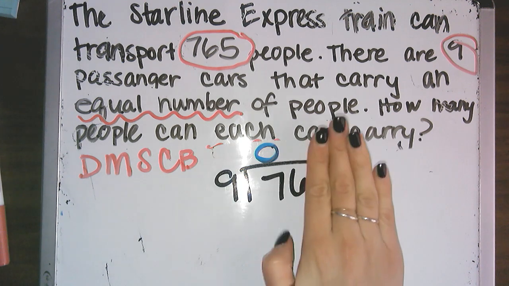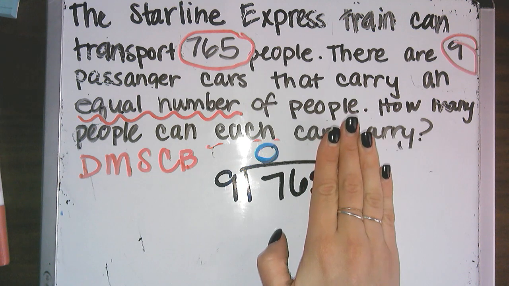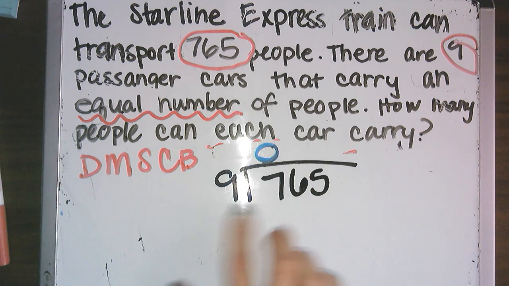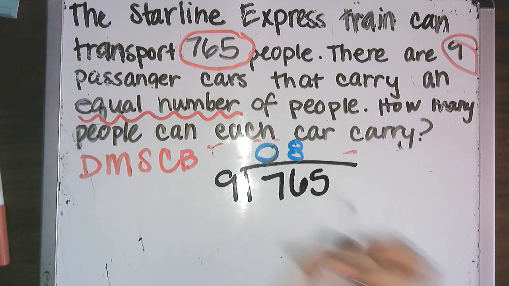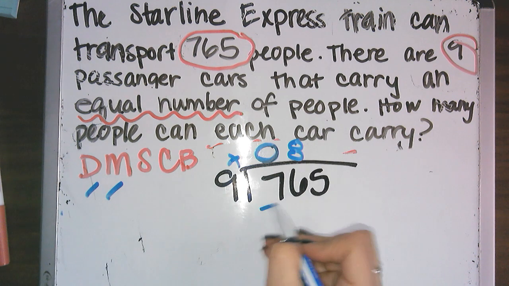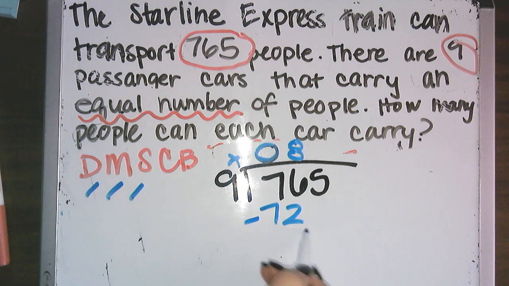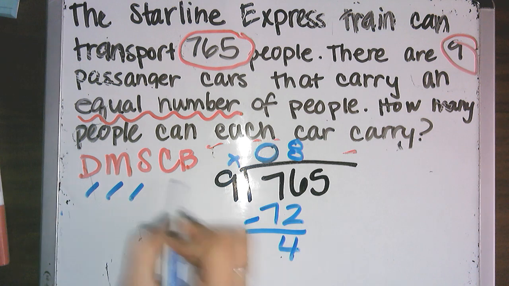And then I'm going to move over. Now I have 76 divided by 9. So how many times can 9 go into 76 without going over? That is 8. So I divided. Now I need to multiply. 8 times 9. 8 times 9 is 72. Now I subtract. 76 minus 72 is 4.